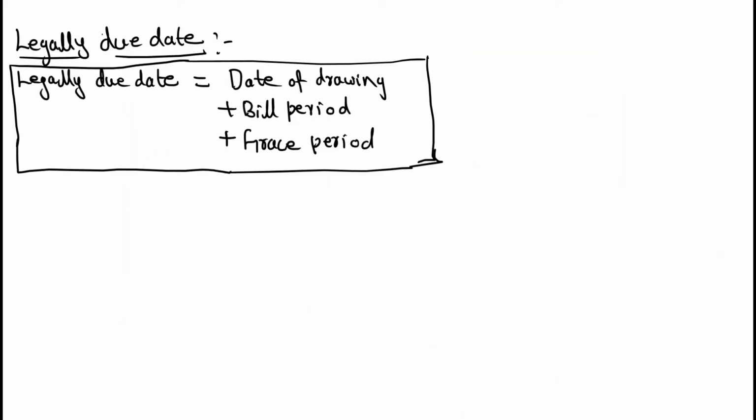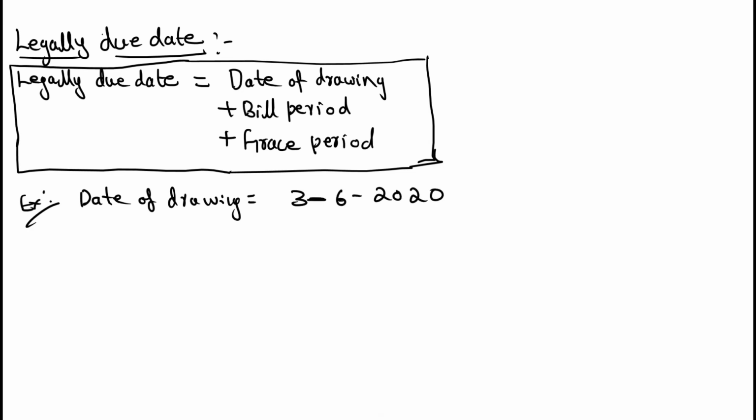Next, in the bill we use the legally due date. The legally due date formula: legally due date is equal to date of drawing plus bill period plus grace period. For example, date of drawing is equal to 3/6/2020. Then take bill period equal to 3 months. This is the data given.